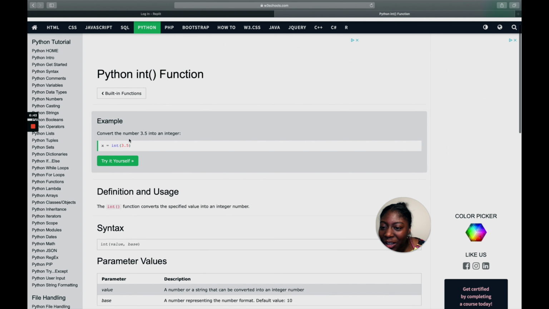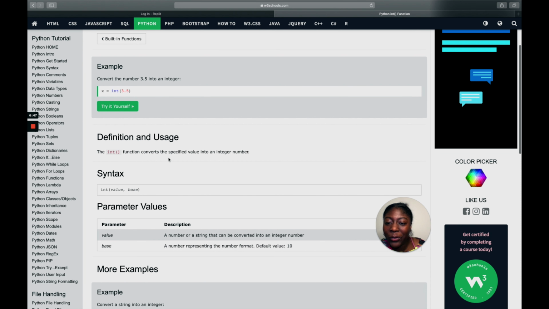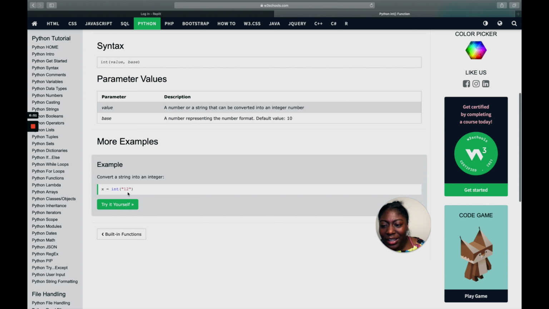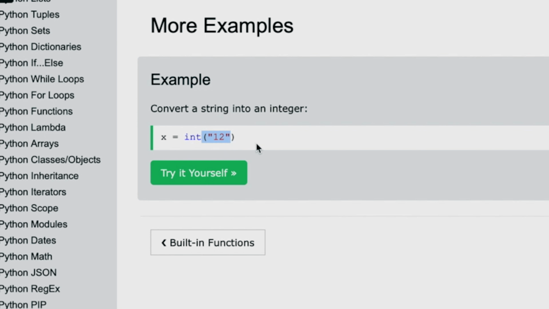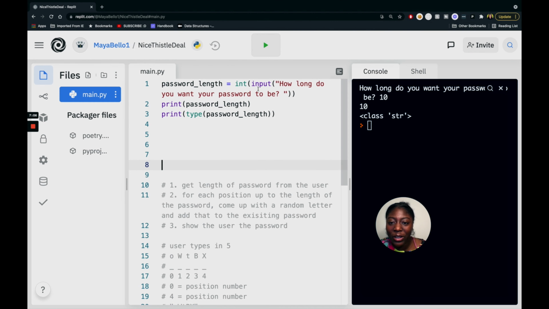You can see, okay, convert the number 3.5 into an integer. The int function converts the specified value into an integer number. So you can see, oh, okay, that's kind of what we were doing. As I told y'all, the type of it was a string, and now we're turning it to an int. But as you can see, use as many different resources as you need, and that will help you so much in your programming journey.